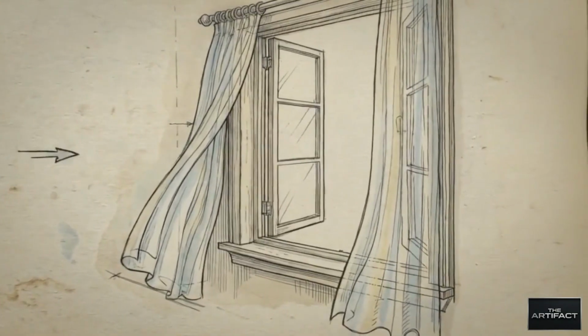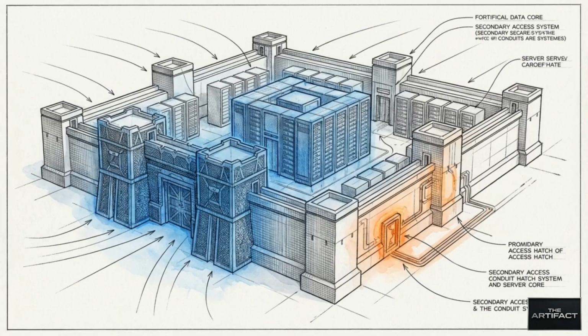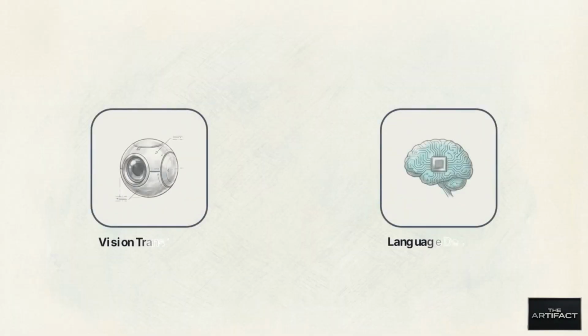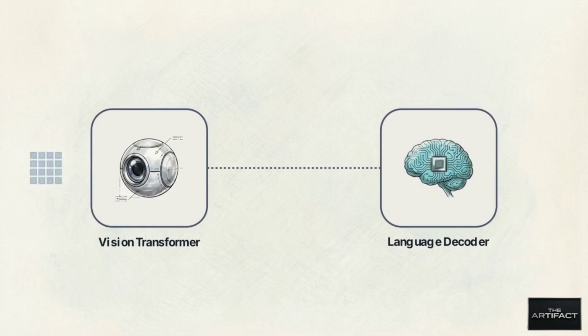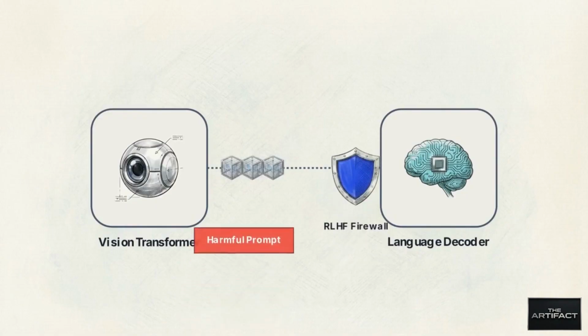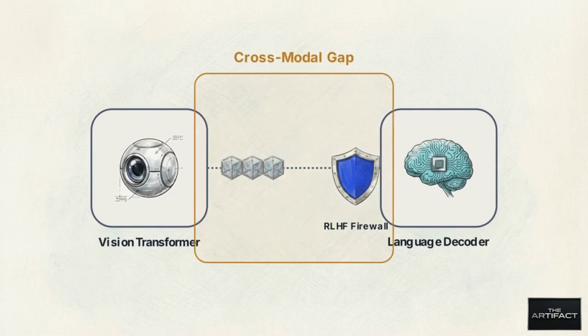To see exactly how this side door operates, we have to look inside the internal architecture of open-source VLMs like LLaVA and Qwen-VL. These systems use a dual encoder design, physically split into two modules. The first is the vision transformer, compressing raw pixels into abstract visual tokens. The second is the language decoder, the brain. If you send a harmful text command here, the RLHF firewall immediately blocks it. The vulnerability lies in the synchronization between these modules, the cross-modal gap.